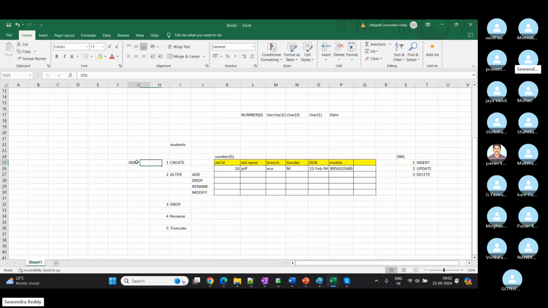So under DDL, we have 5 commands used to work on the table structure. Under DML, we have 3 commands used to work on the data.